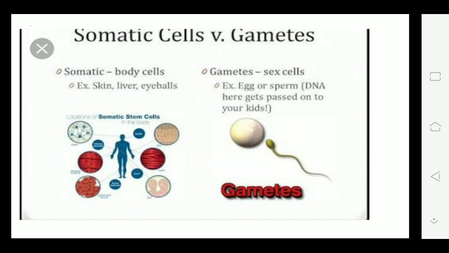So these are the two types of cells in our body, somatic cells and germ cells or gametes. Mitosis takes place in somatic cells and meiosis takes place in gamete cells or germ cells. Why that is so we will study later, when you study the meiosis part, and you will be clear about it then.